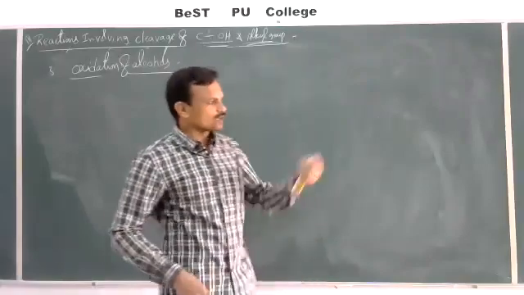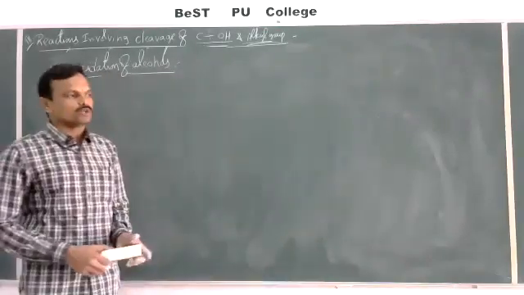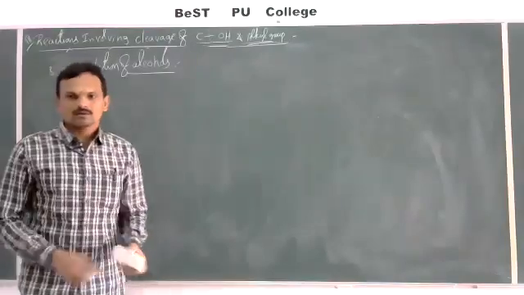Okay, so like this, so many reagents are there. Aluminum tertiary butoxide and some others also.